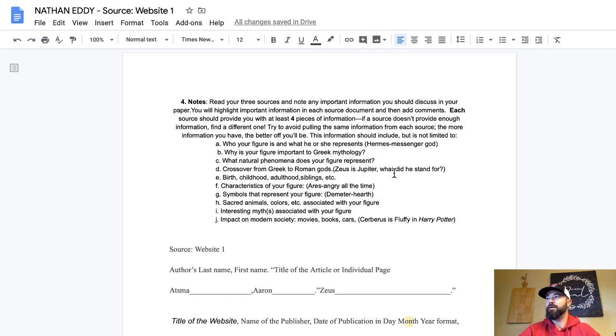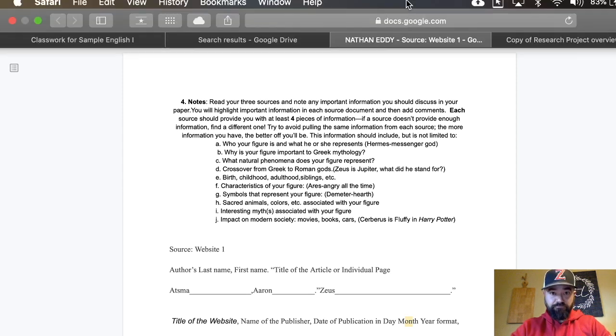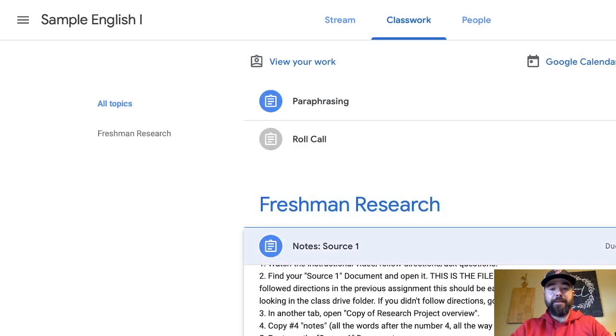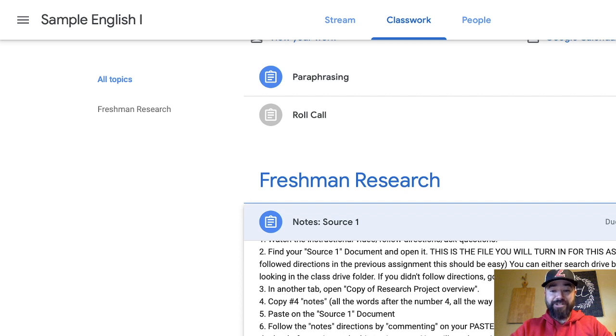All right. Now, if your source is really short, find as many as you can. Okay, we're trying to find different things, and once we're finished with all of these, all of our sources, we'll know kind of what we're going to use each source for. Okay, so once I've found everything, I'm going to pretend that I'm done with that. I've commented on all those. So I'm commenting on each of those 4 things that I want to find from each of those sources. So this is source 1, found 4 of those things.